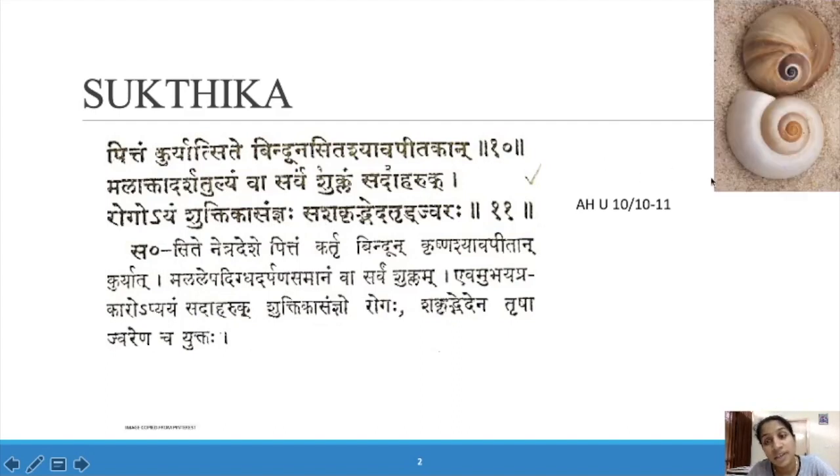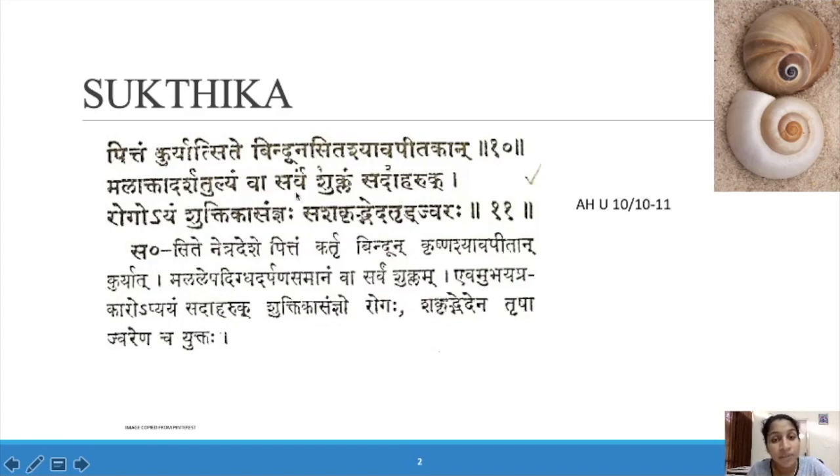So what is Shuktika? Shuktika is a conch or seashell. The word meaning of Shuktika is seashell. Pittam kuryat: this is a Pitta predominant disease. In the Shukla Bhaga, bindun, a dot, can be seen. The color of the dot is Asita, Shyava, Pitakan: darkish, brownish or yellowish in color.